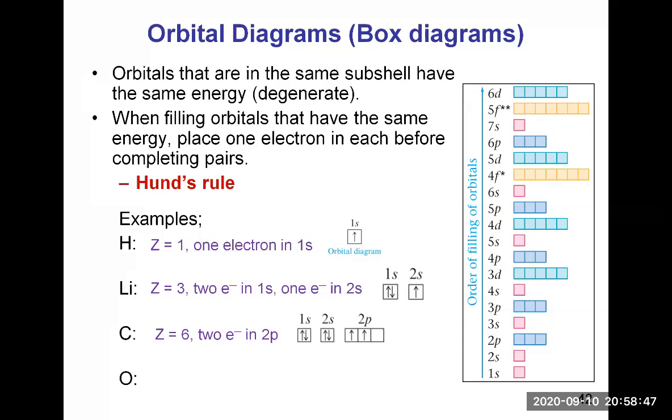Because there are 3 orbitals, they can each have a room, right? It's like children in a house. If there are enough bedrooms, each child will get its own bedroom, right? So electrons are like that too. They like to have their own room until they are forced to pair.